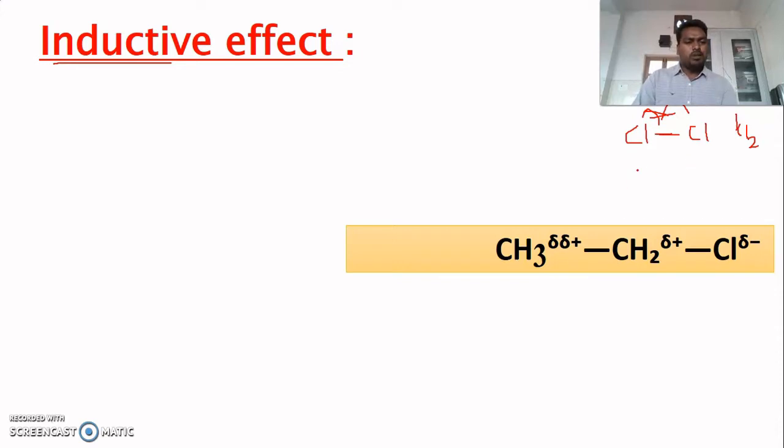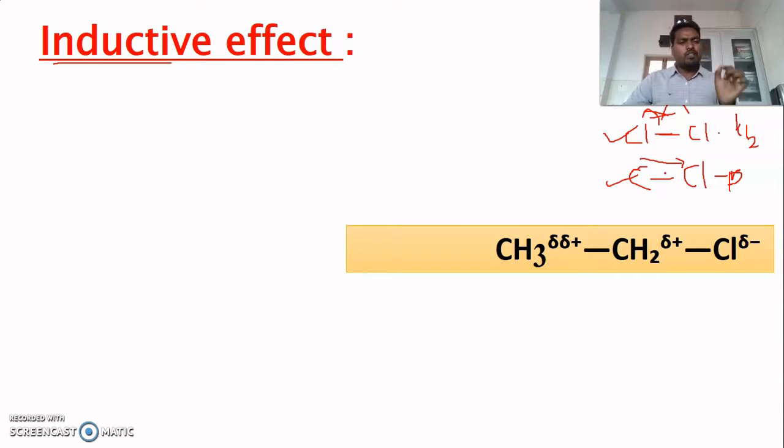If you consider another molecule, that is the bond between carbon and chlorine, here carbon is less electronegative compared to chlorine. As a result, electron density moves towards chlorine. So this is a polar covalent bond, because polarity, positive and negative charge, arises in the molecule, and that system is called a polar system or polar molecule. So this is a non-polar covalent bond and this is a polar covalent bond due to electronegativity difference.